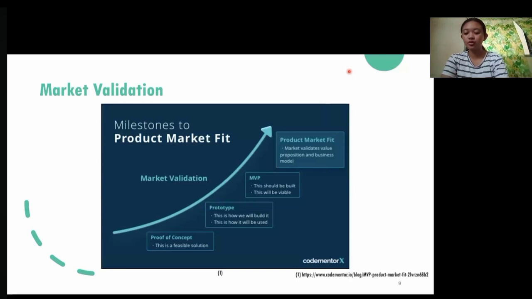MVP should be built from our product. Product market fit is when a market validates value, position, and business model. MVP examples are Dropbox, Airbnb, Uber, and Google.